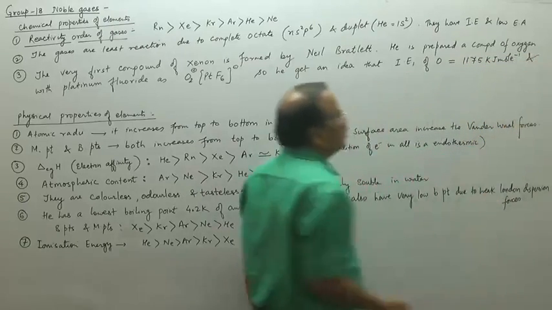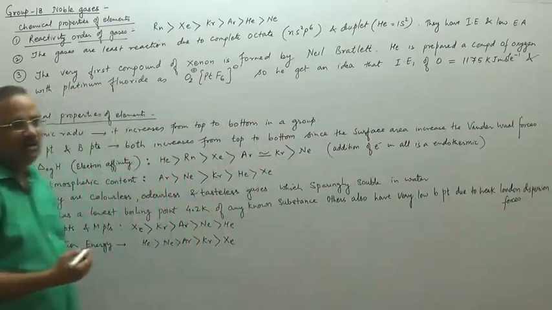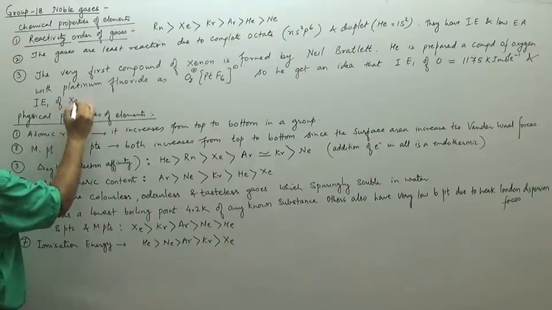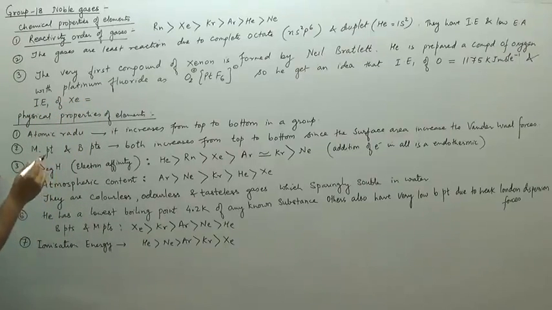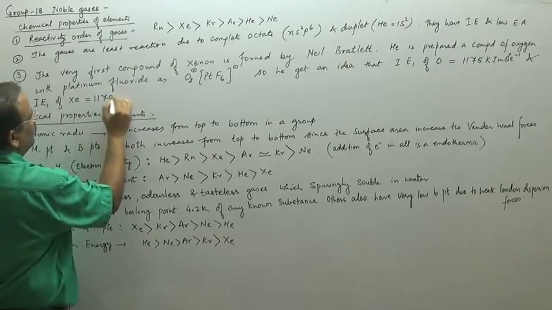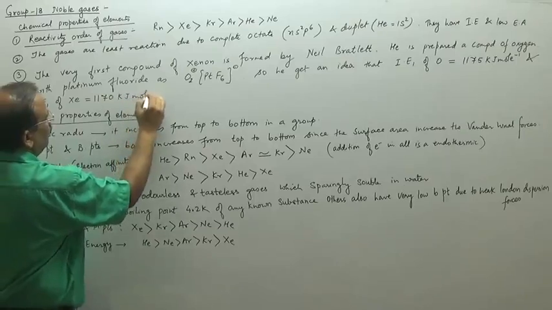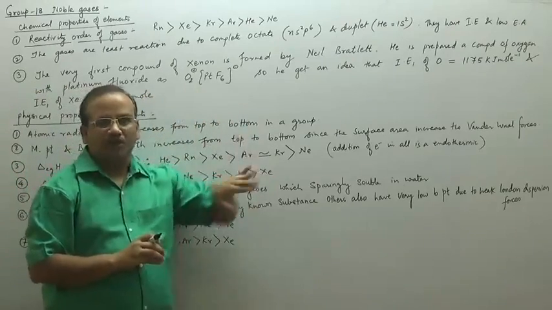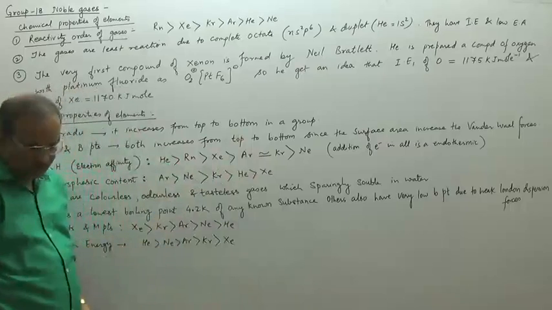And he thought that the first ionization energy of xenon is similar to that of oxygen, at 1170 kilojoules per mole. So what he did was replace oxygen by xenon, and he got the first compound of xenon.